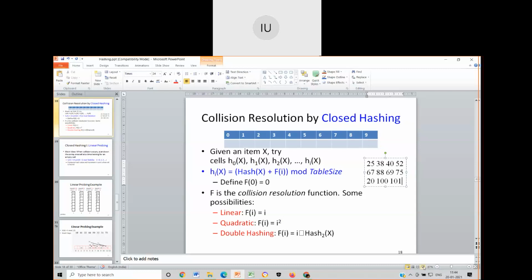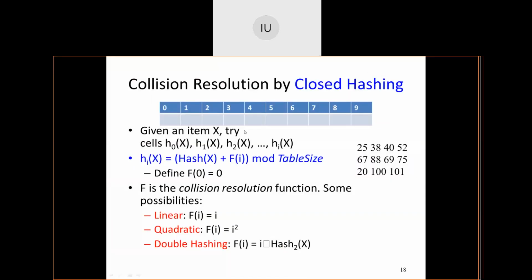Let me write it so that I cannot forget. Okay, so these are the elements for which the hash table has to be generated.